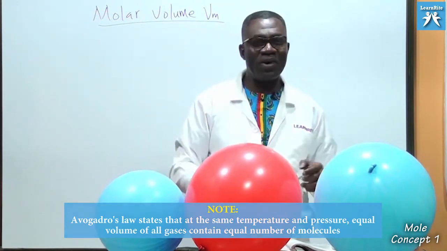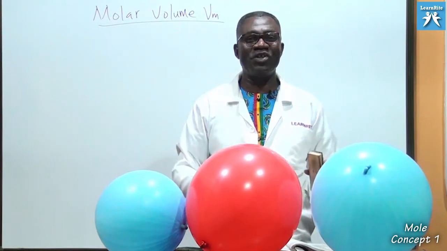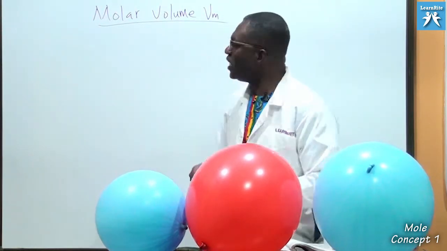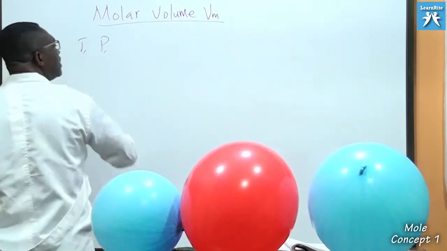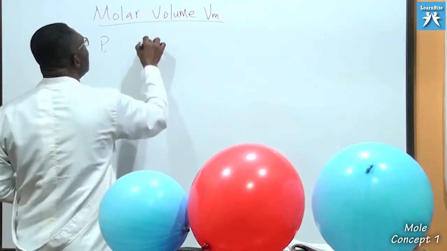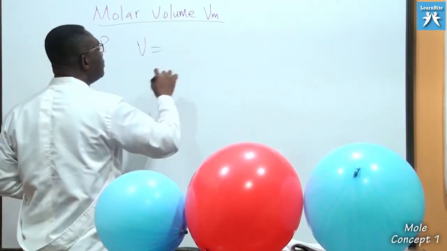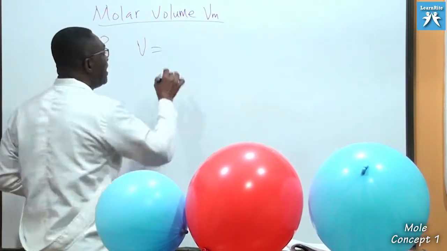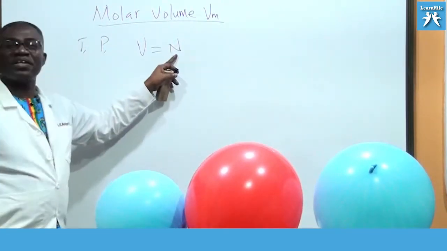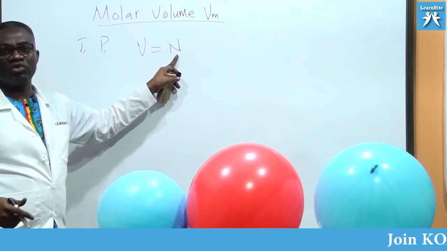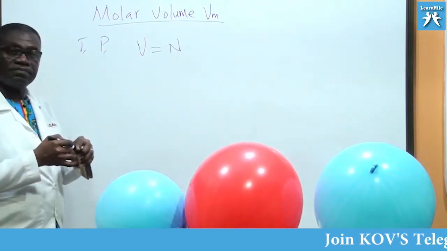Or you could turn it the other way around. An equal number of particles will always occupy the same volume if temperature and pressure are kept constant. If you keep T and P constant, V is always proportional to the number of particles, N. Remember, we have defined any number of particles of any substance as N. So here we are talking about gases.